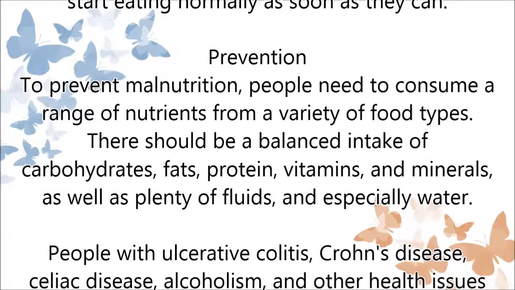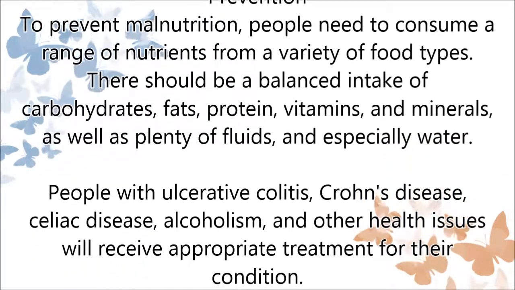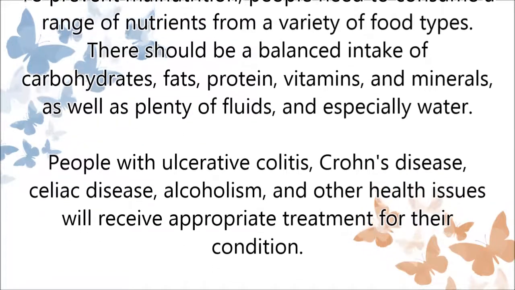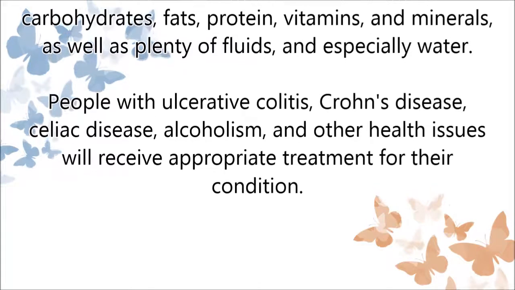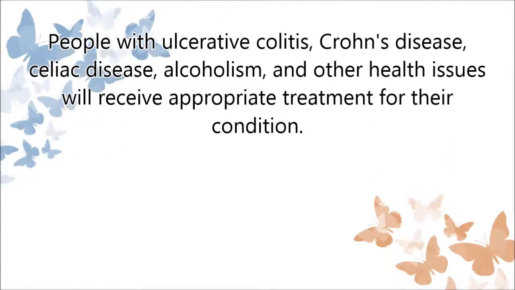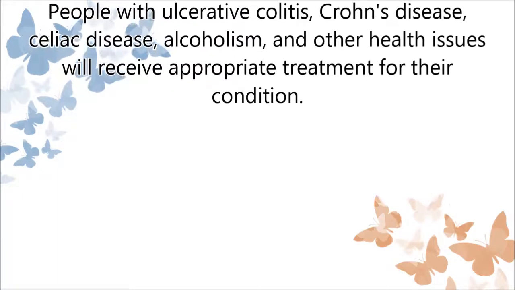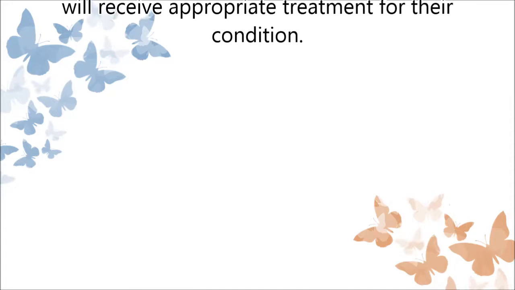Prevention. To prevent malnutrition, people need to consume a range of nutrients from a variety of food types. There should be a balanced intake of carbohydrates, fats, protein, vitamins, and minerals, as well as plenty of fluids, and especially water. People with ulcerative colitis, Crohn's disease, celiac disease, alcoholism, and other health issues will receive appropriate treatment for their condition.